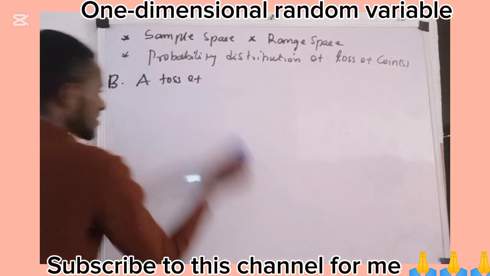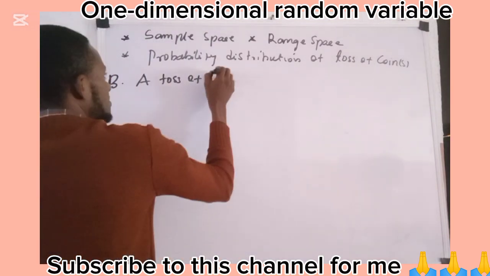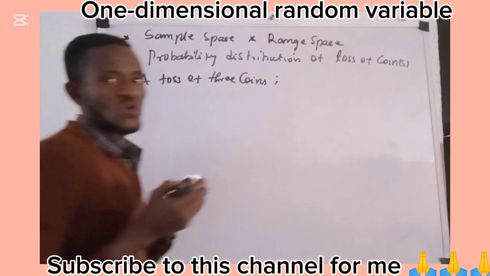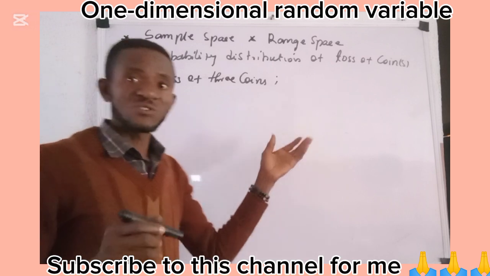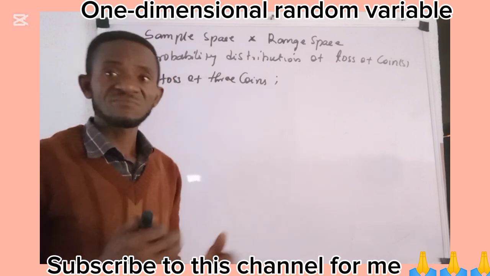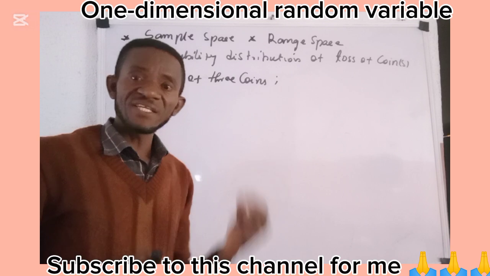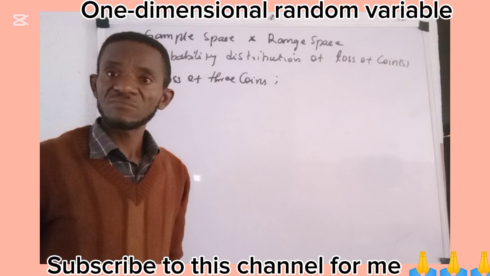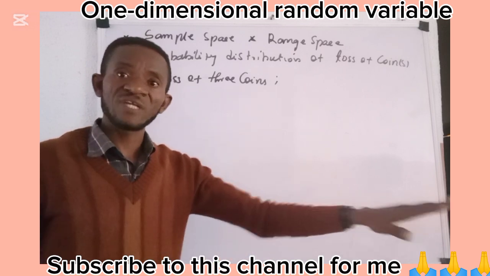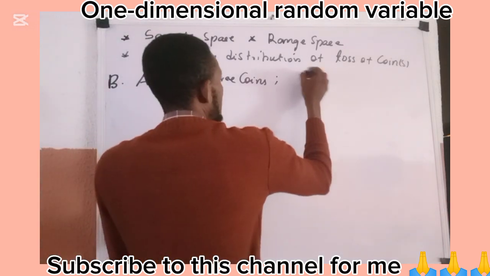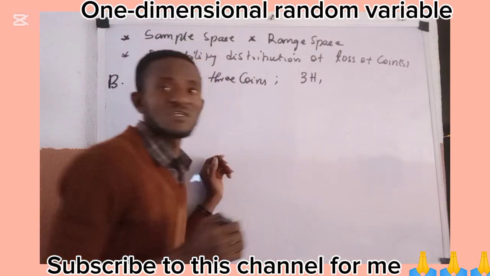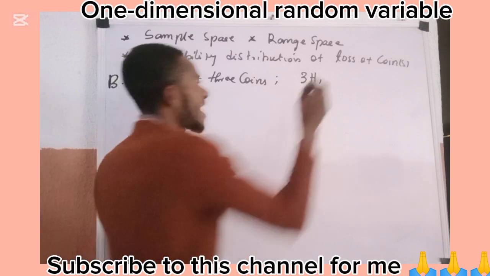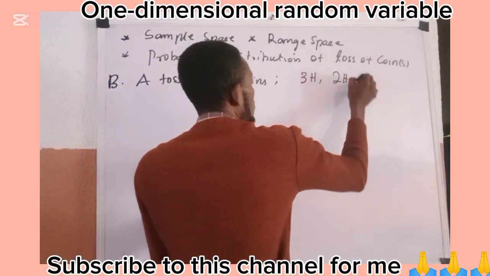So we talk about the toss of 3 coins. We are going to use something to illustrate this to make the understanding a lot faster. If I give you 3 coins and you toss all of them up together and they fall down, it is possible that you get 3 heads in all of them, and in that case you have 3H. It is also possible that you toss them up and you have 2 heads and a tail in the other one. So in that case, you have 2H, comma, T.